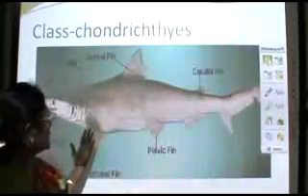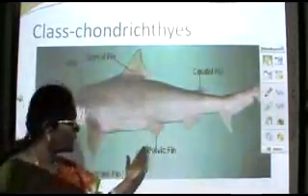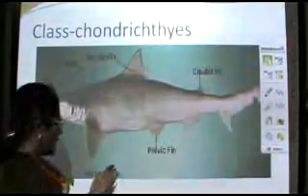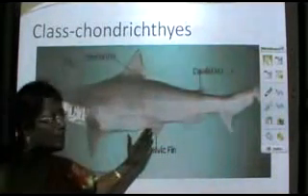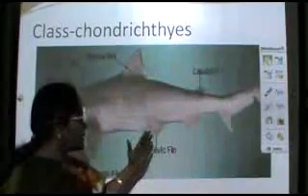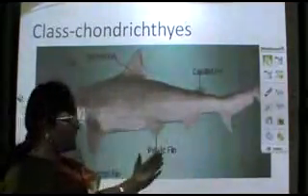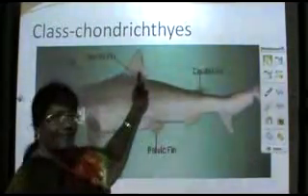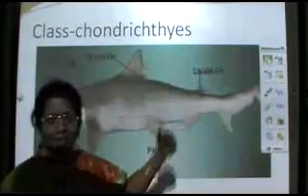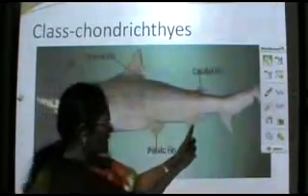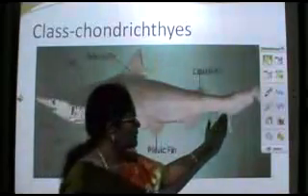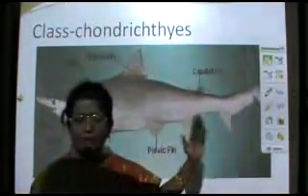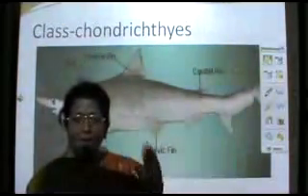Now we go on to the appendages, paired appendages. As I mentioned earlier, pectoral and pelvic fins arising from the anterior and posterior regions of the trunk constitute the paired fins. And you find a single dorsal fin is present in cartilaginous fishes. A single ventral fin is also present, and you find the tail fin here is of a type called heterocercal tail fin.